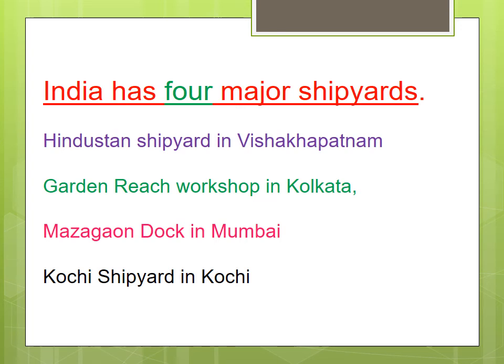There are 4 major shipyards in India. So these all are the major shipyards in India.